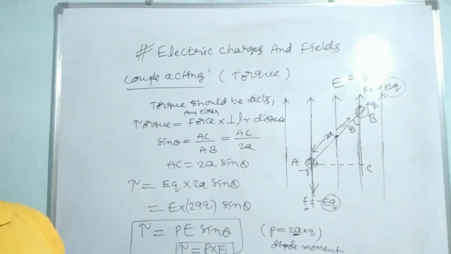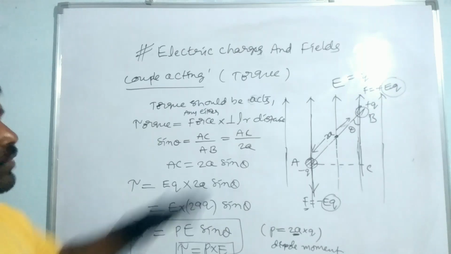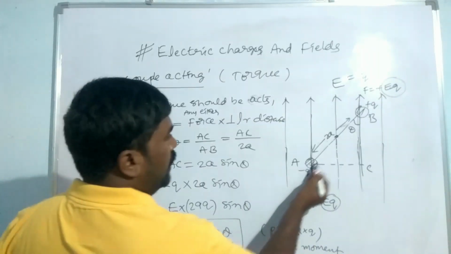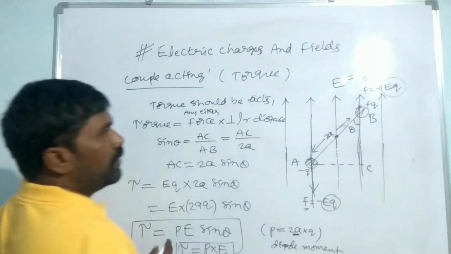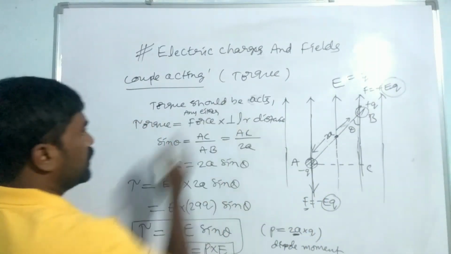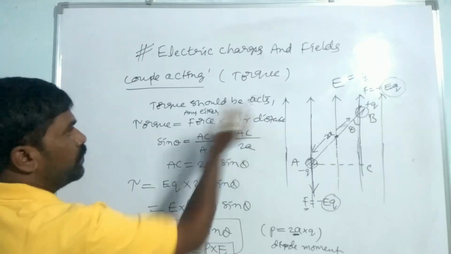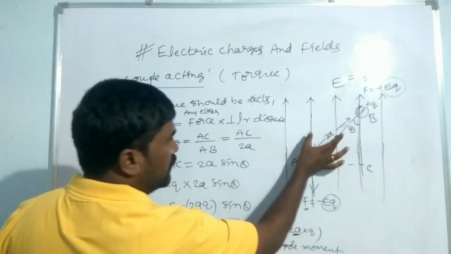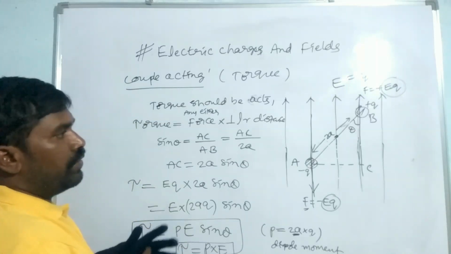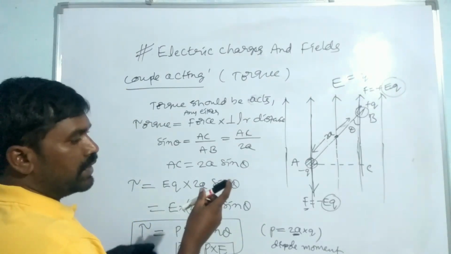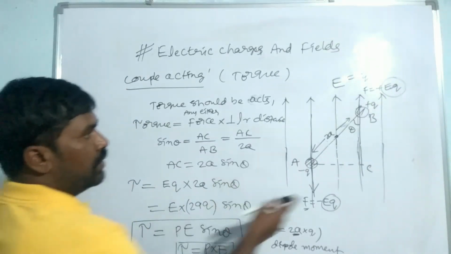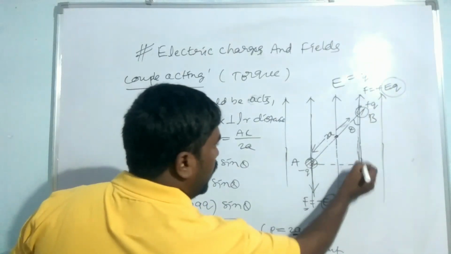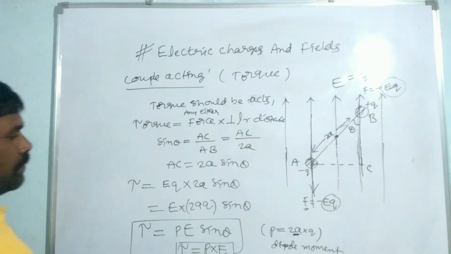This is very, very important. Okay, whenever an electric dipole is kept in a uniform electric field, then the torque should be acting here. The torque is equal to any one force into perpendicular distance. So here two equal and opposite forces are acting on the dipole. Whenever two equal and opposite forces act on an object, it will rotate through some angle. That angle is theta. So here you have to find the perpendicular distance.